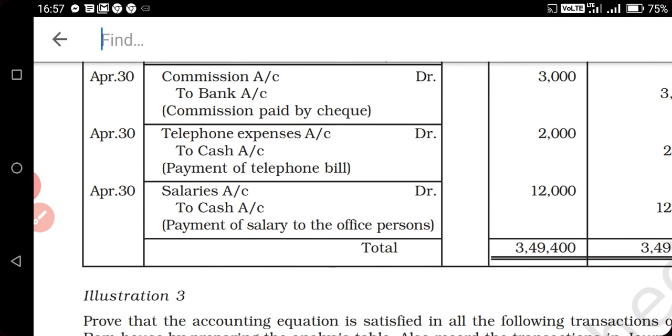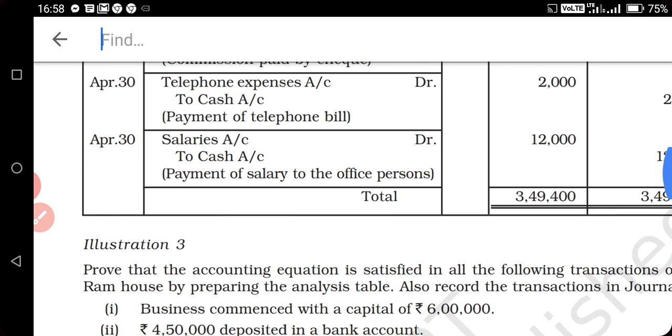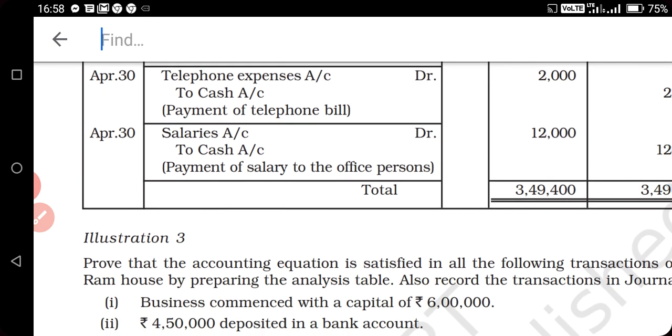Commission paid by a check. Business is paying the commission, so commission is expenditure here. Commission account debit to bank. To bank will be there because we are making the payment through check. Next is telephone expenditure in cash. Cash will be credited. So entry telephone expenditure account debit to cash.